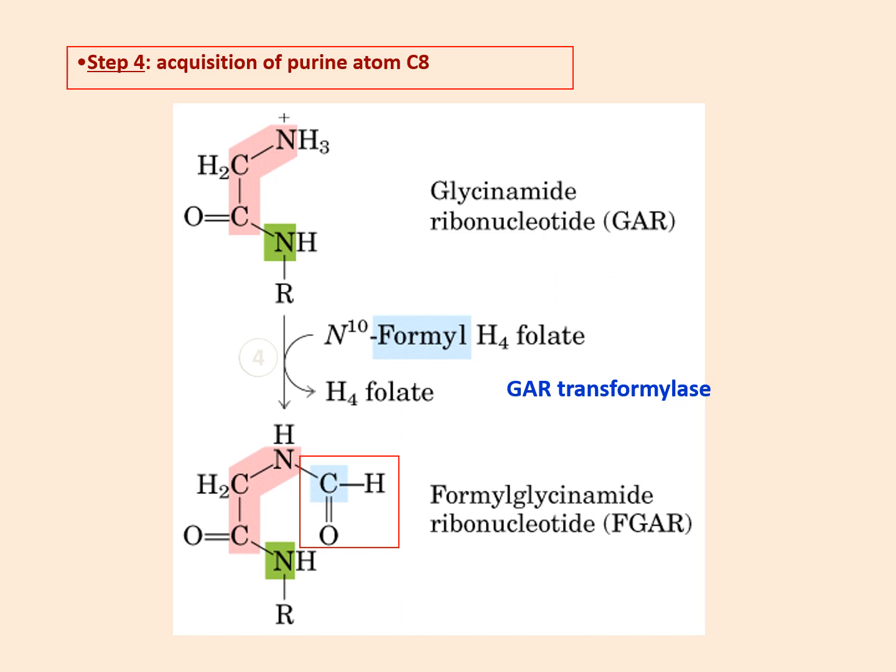So this glycinamide ribonucleotide will now become formyl glycinamide ribonucleotide, and the enzyme is glycinamide ribonucleotide transformylase, because a formyl group is added now.